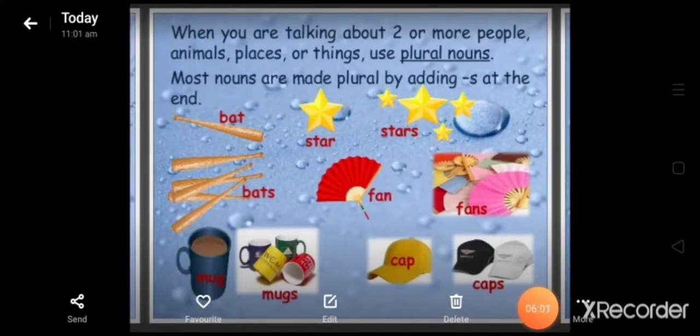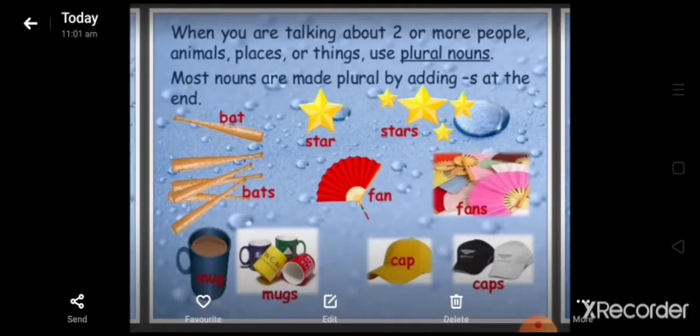After singular words, we can see the plural. When you are talking about two or more people, animals, places, or things, they are plural nouns. Most nouns are made plural by adding s at the end. Here you can see bat become bats because it's more than one. So we will write bats.